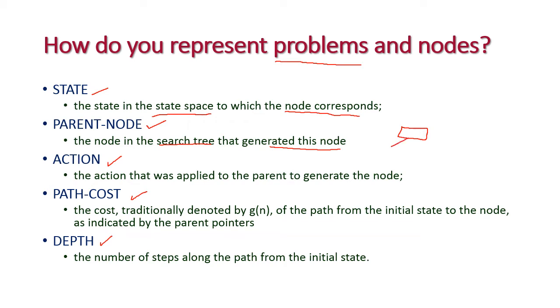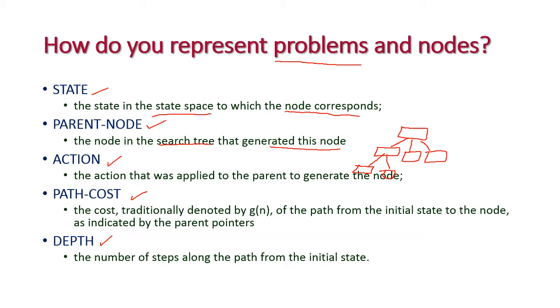From the root node it will generate the neighboring nodes, whatever they may be. So for this particular node, this is the parent node, and for this particular node, this is the parent node. Parent node means the node from which we generate the neighboring node.